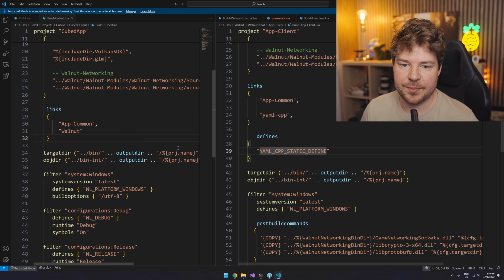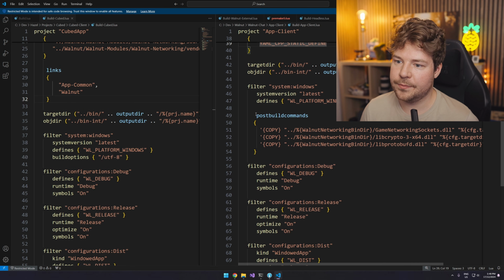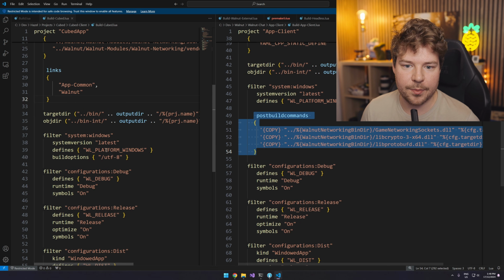I don't know what this YAML CPP static define is. We'll ignore that for now. Looks like we do need some post build commands to copy these into the right directory. Yeah, that will be needed. So we'll just copy that into here.